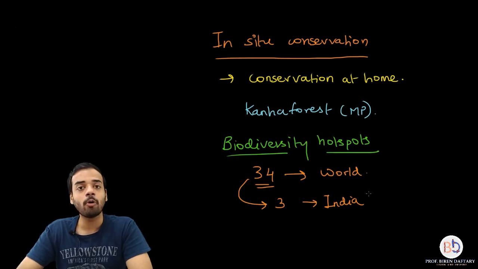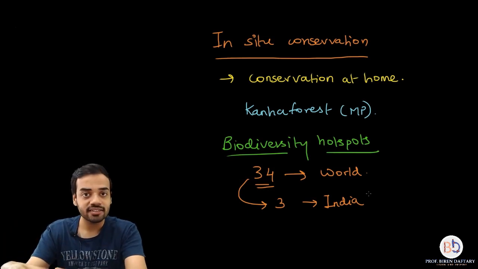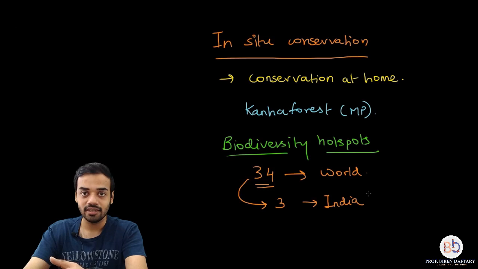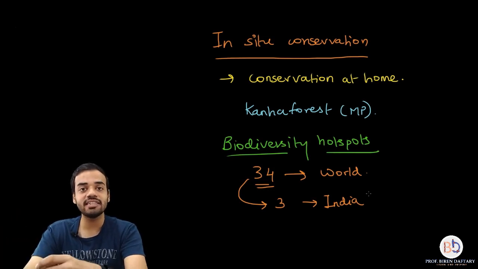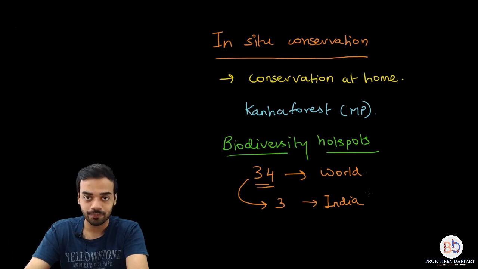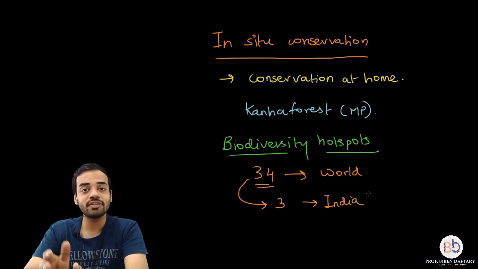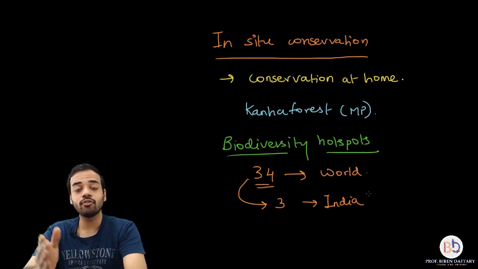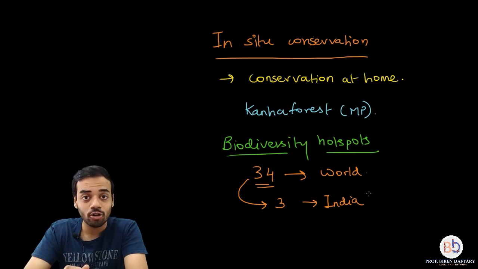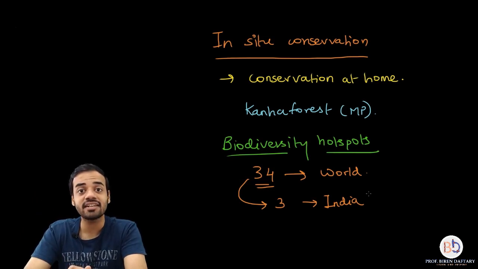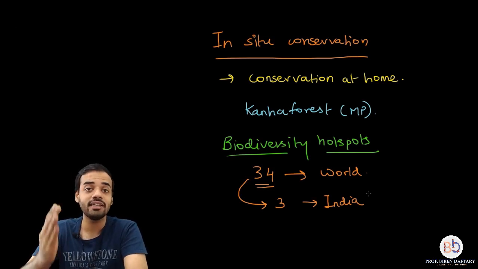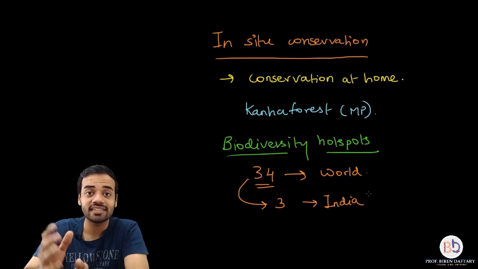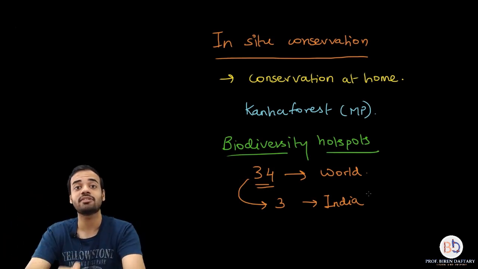Now, what is the importance of these biodiversity hotspots? Obviously, if you can protect these hotspot areas, that means you are protecting the biodiversity, right? And if you are protecting biodiversity, that means the extinction rate will go down. So that is why it is very, very important to protect these hotspot areas. And it is said that if you can protect the 3 biodiversity hotspots in India, the extinction rate will go down by 30%. Just by protecting the 3 hotspot areas in India, the extinction rate of the world will go down by 30%. Just imagine that.